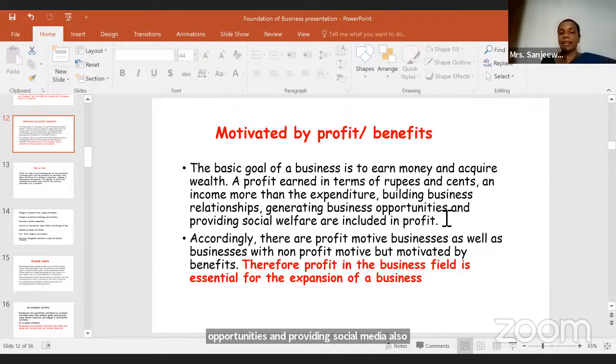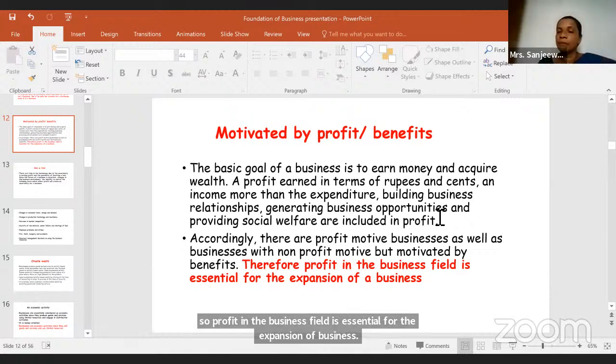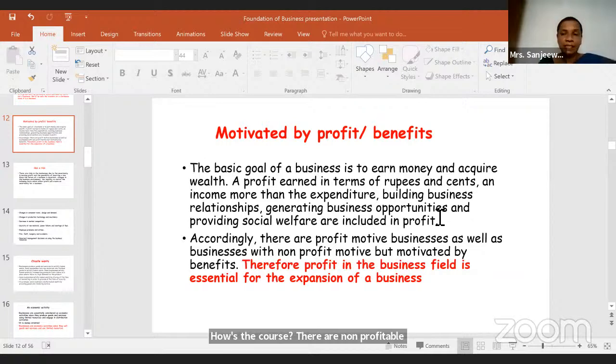Accordingly, there are profit motive businesses as well as businesses with a non-profit motive, as I told you earlier. Profit in the business field is essential for the expansion of business. Now, suppose there are non-profitable organizations. How do they survive in the business, children? They survive with subscription fees and donations, right? From that only they survive. Otherwise, they don't gain a profit. So now this is another characteristic, motivated by profit or benefit.